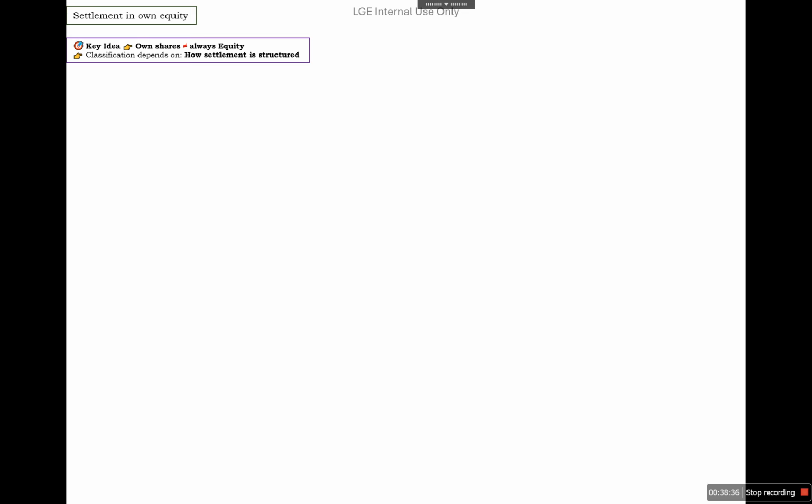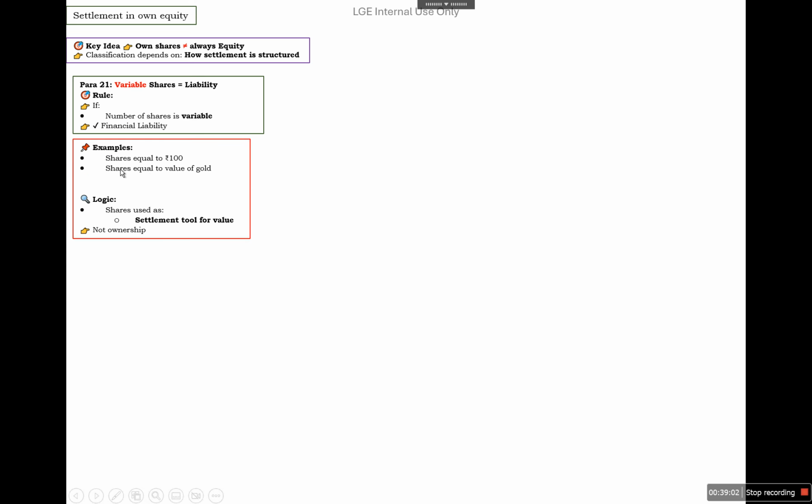Next is settlement in own shares. Own shares are not always equity. Classification depends on how the settlement is structured. For example, if there is variable share settlement, it is a liability. We have already discussed it. For example, shares equal to the value of 100 of goods, or the value of gold. So shares are used as a settlement tool for the value, not for ownership. So where there are variable shares with value settlement, it is called a liability.